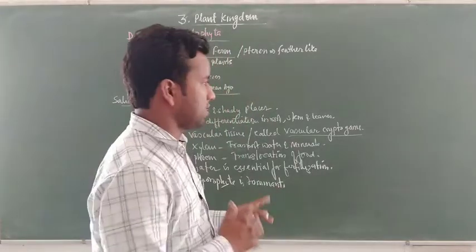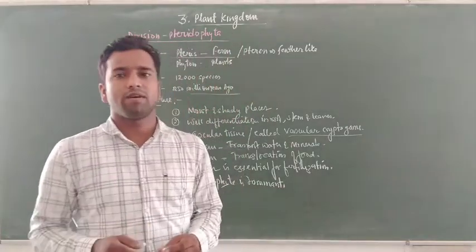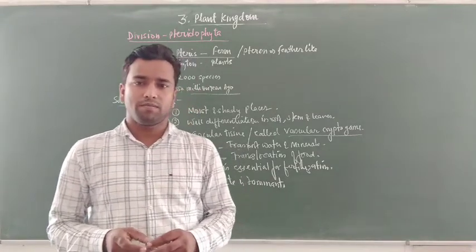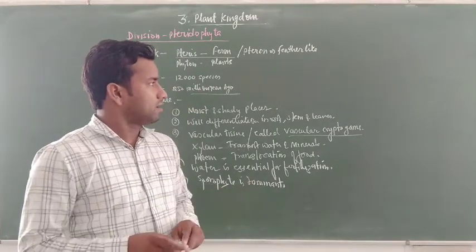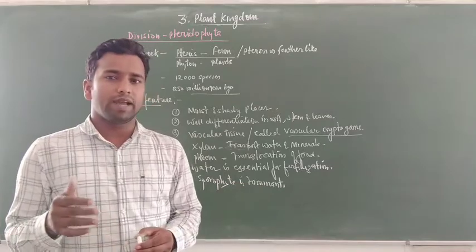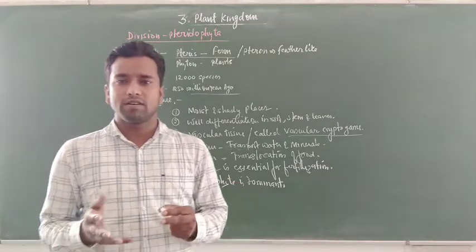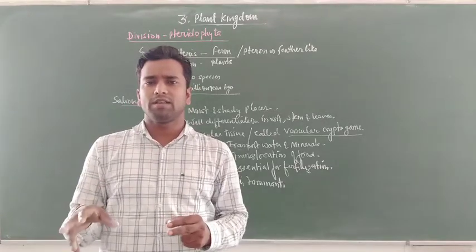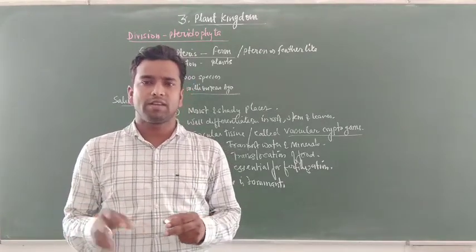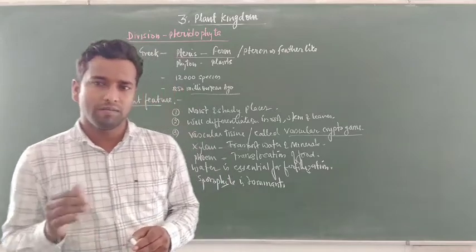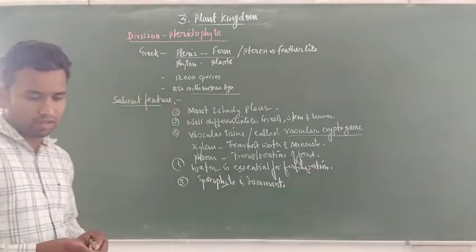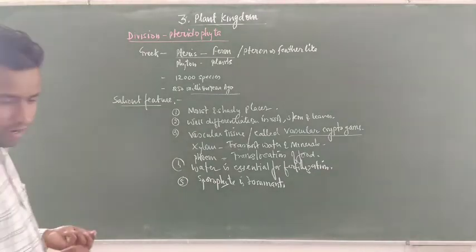This can be understood by taking the example of the life cycle of Dryopteris, or Selaginella, or Marsilea, any one of these plants. It can be easily understood by drawing the life cycle, and we will understand it further after these general features of the plant.